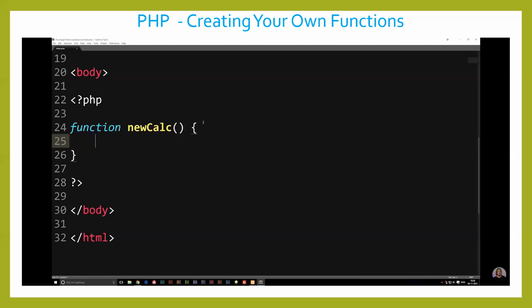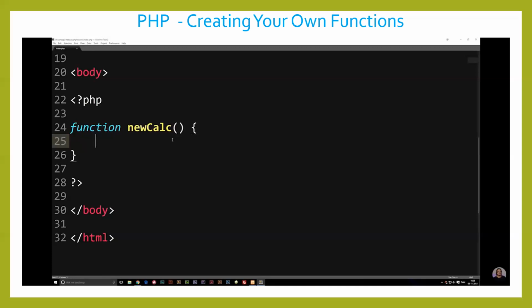Now, a function is supposed to be something that you can use multiple times, in many different places inside your website, so you avoid having to write the same code over and over again. So that's the whole idea behind functions, that we don't want to write stuff over again all the time. So one function should do one thing, so it's possible to use the same function over and over again.